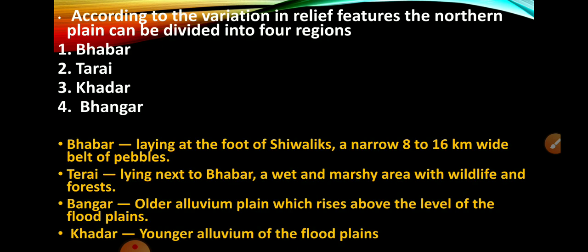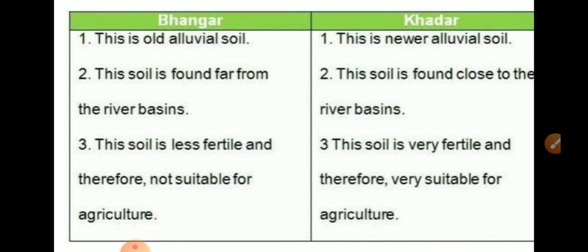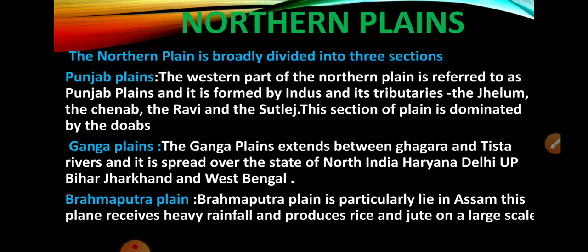So this is all about the division of northern plains according to the variation of relief features. Bangar is old alluvial, Khadar is new alluvial. Bangar is less fertile and Khadar is very fertile. Bangar is not suitable for agriculture, but Khadar is very suitable for agriculture. And Bangar soil is found far from the river basin, while Khadar soil is found close to the river basins. So this is all about the northern plains.